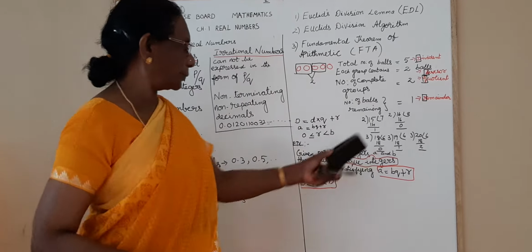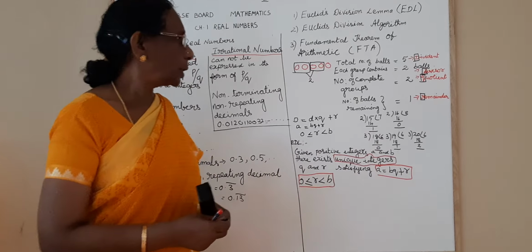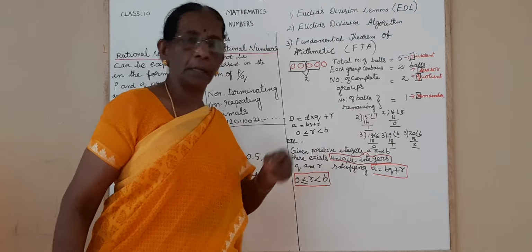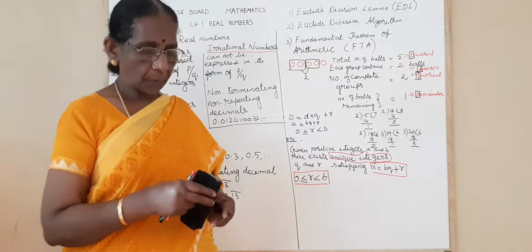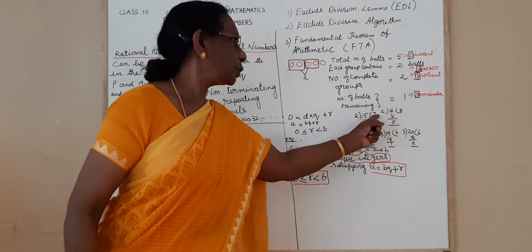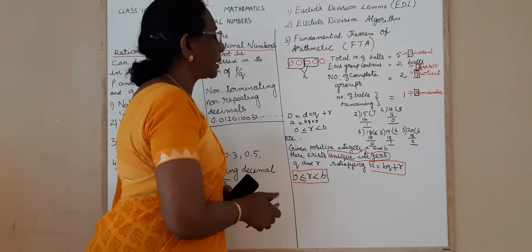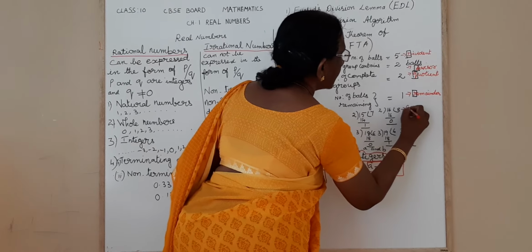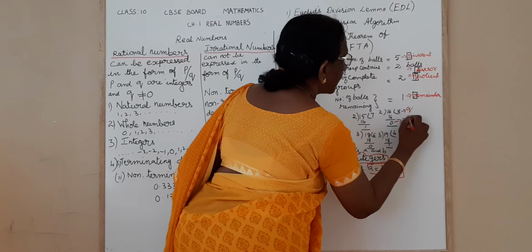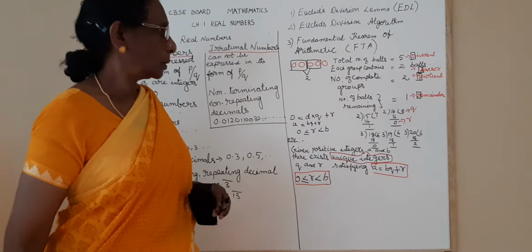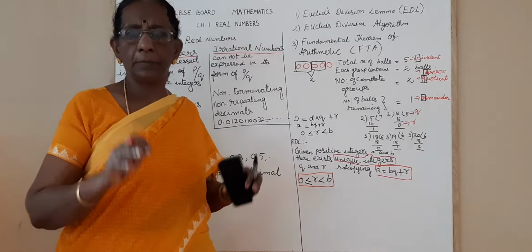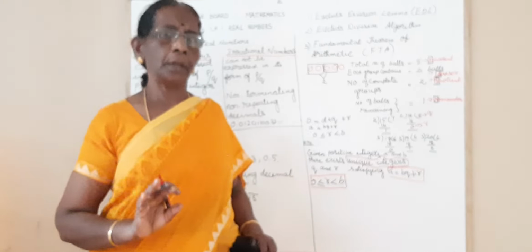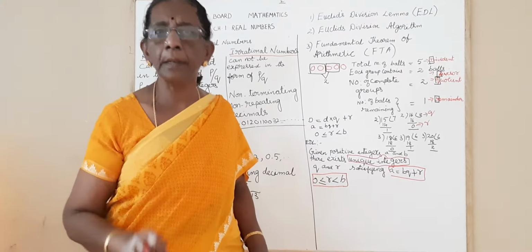See, when you divide 15 by 2, you get 7 as the quotient and 1 as the remainder. And when you divide 16 by 2, you are getting 8 as the quotient and 0 as the remainder. Whenever you divide 16 by 2, 8 is the only quotient and 0 is the one and only remainder.